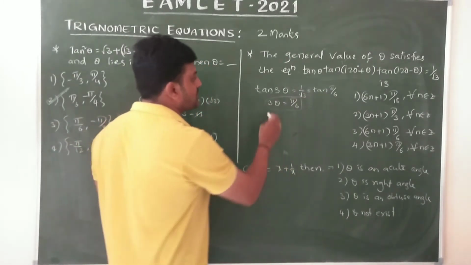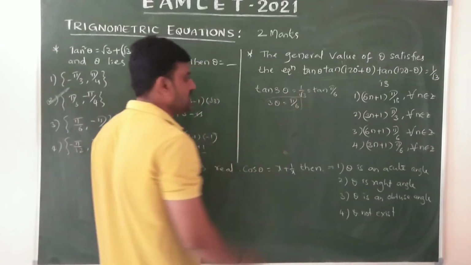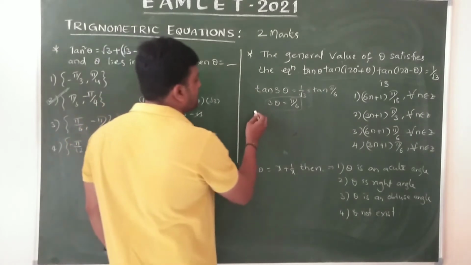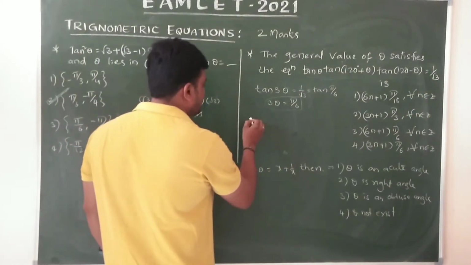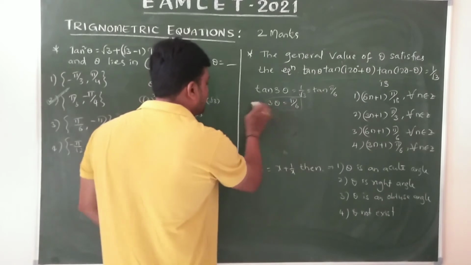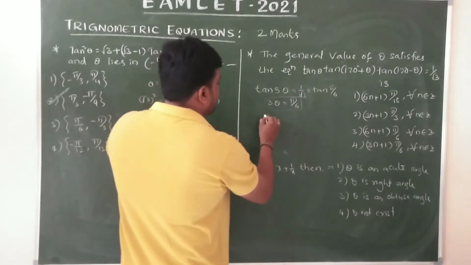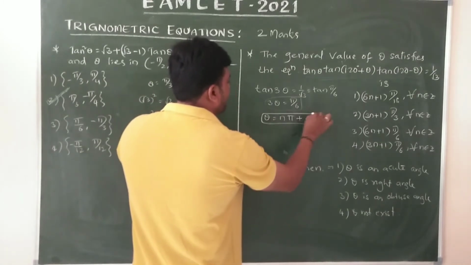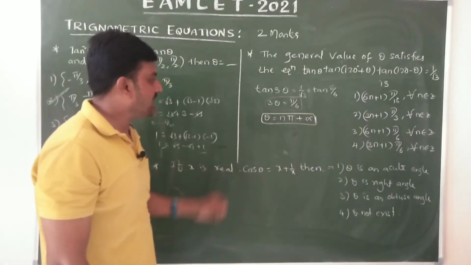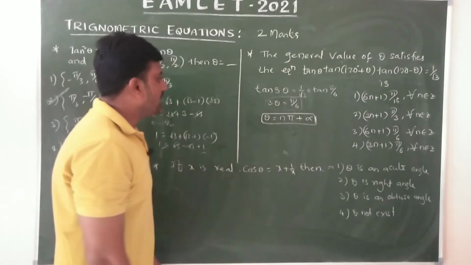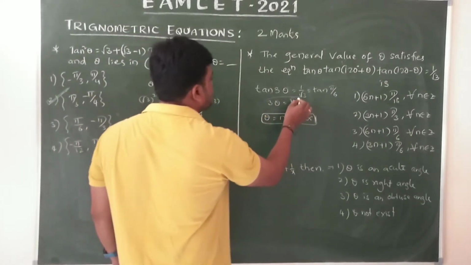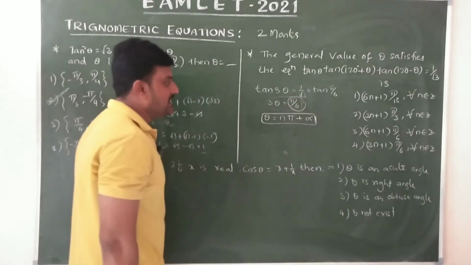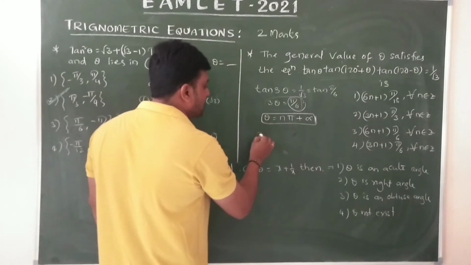We need the general solution, not the principal one. The general solution formula is theta equals n pi plus alpha, the solution for tan theta equals tan alpha. Now here 3 theta equals pi by 6, so what is alpha? Pi by 6 actually. In the place of theta, remember 3 theta.